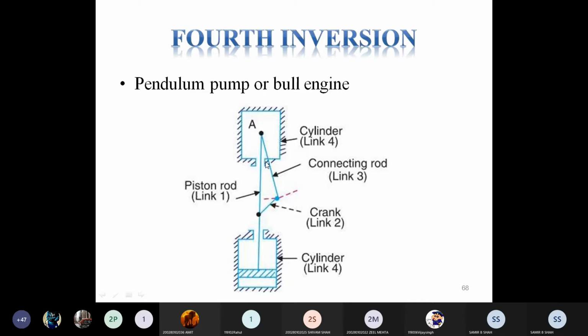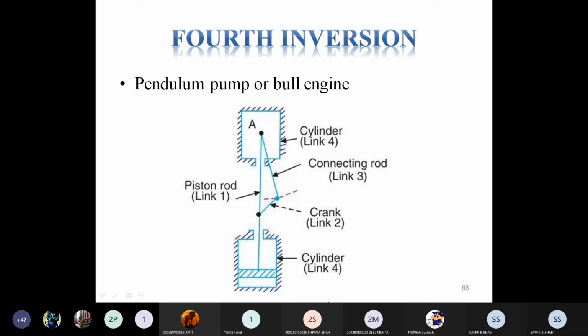So the fixed link is 4, while link 2 and link 3 oscillate at the same time, and due to that we get motion in link 1, which reciprocates vertically.